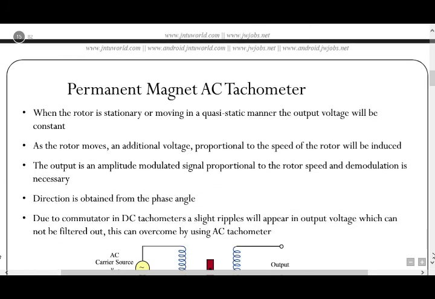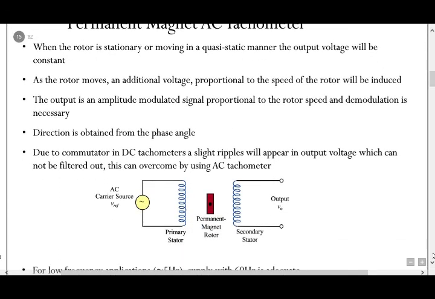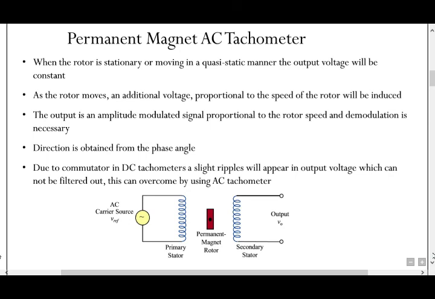Permanent magnet of the AC tachometer. When the rotor is stationary or moving in a quasi-static manner, the output voltage will be constant. As the rotor moves, an additional voltage proportional to the speed of the rotor will be induced.